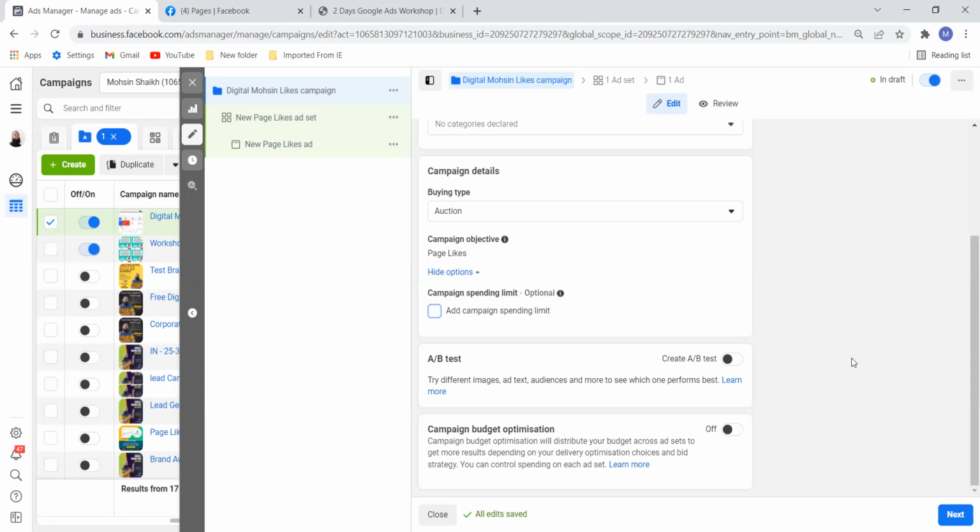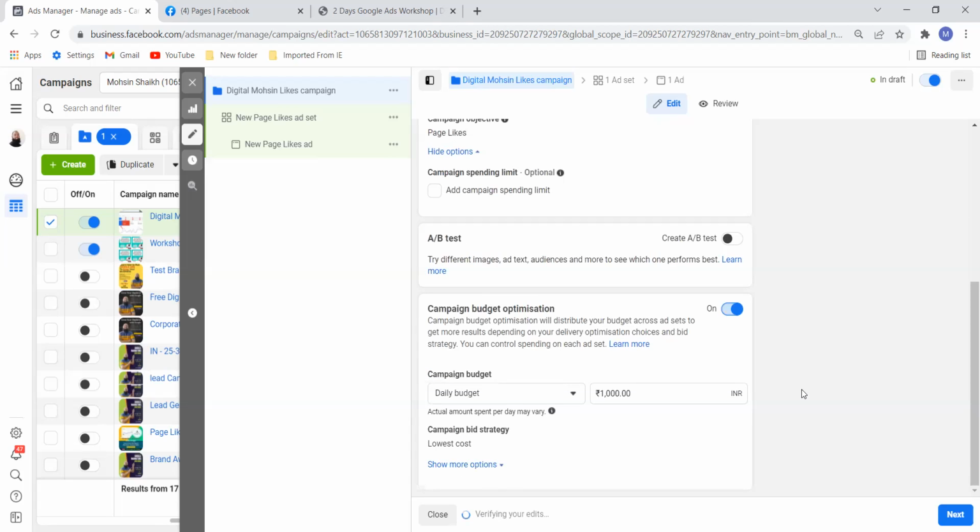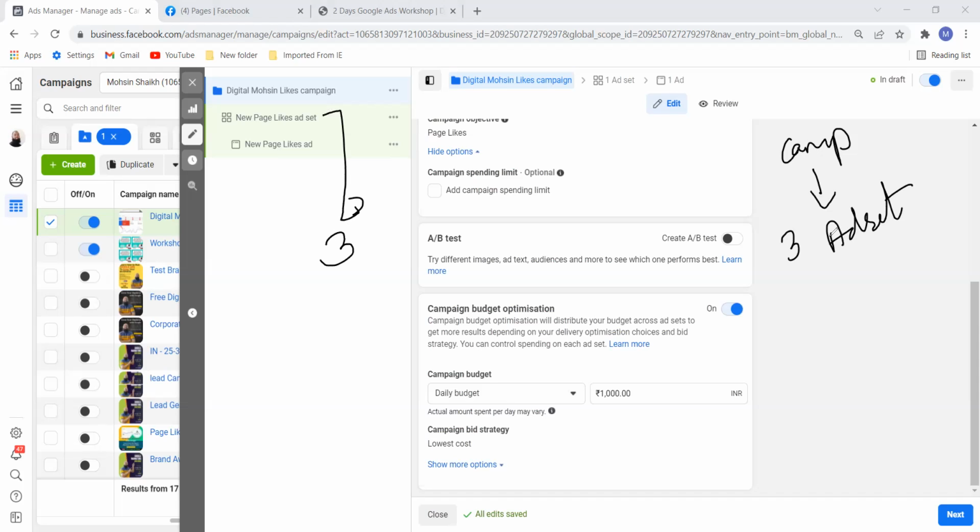A/B testing we will discuss later. Right now, auction is what we selected. Campaign budget optimization, this is important. Let me show you my campaign, then you will understand. I have one campaign. In that campaign, I have 3 ad sets, and then I have 3 ads.